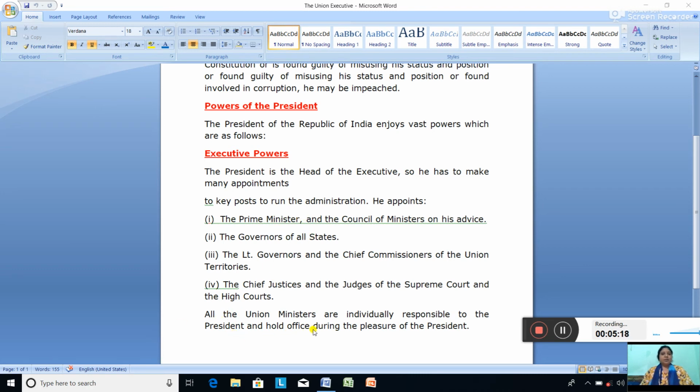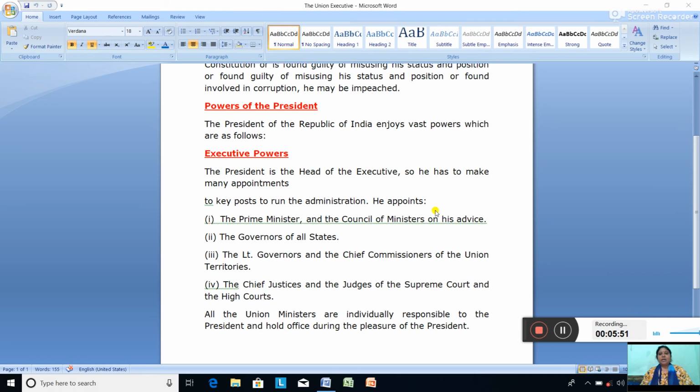All the union ministers, meaning the cabinet ministers and the council of ministers, are individually responsible to the president and they hold office during the pleasure of the president. Here, regarding the term of the union ministers or the council of ministers, you will mention that it lasts till they enjoy the pleasure of the president.